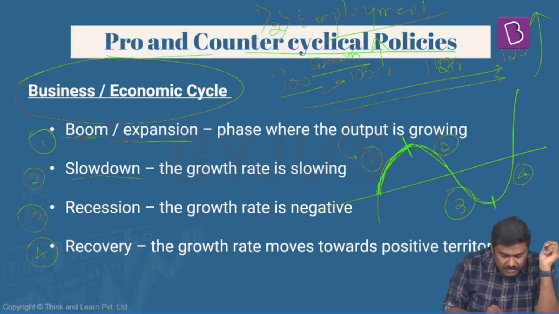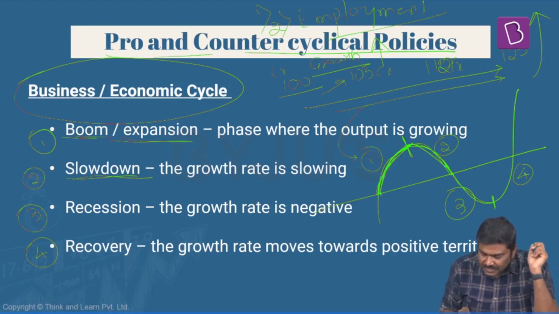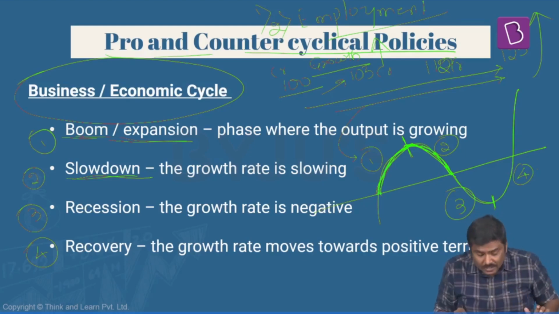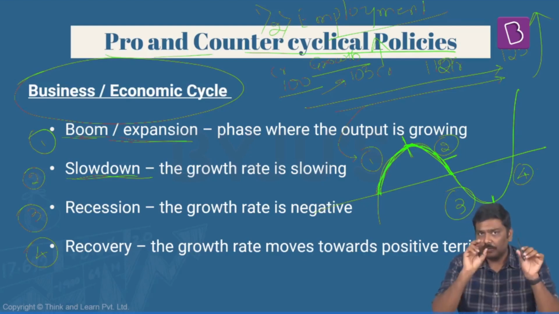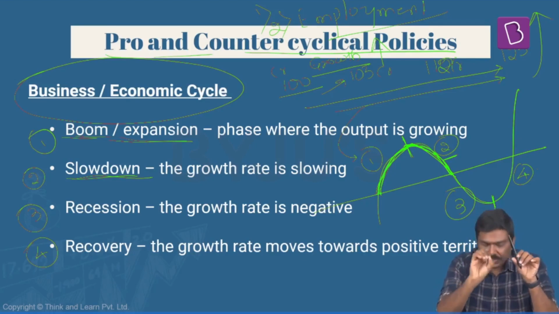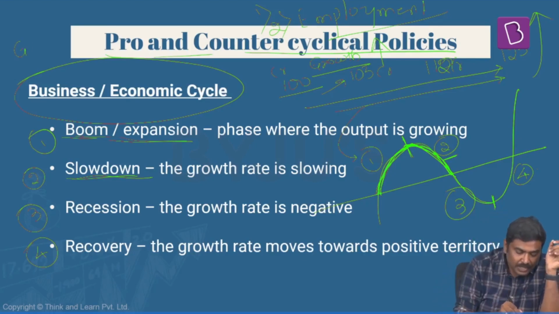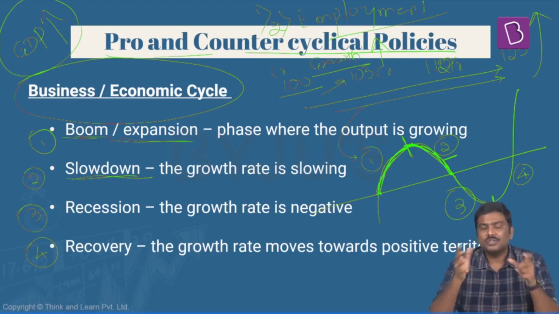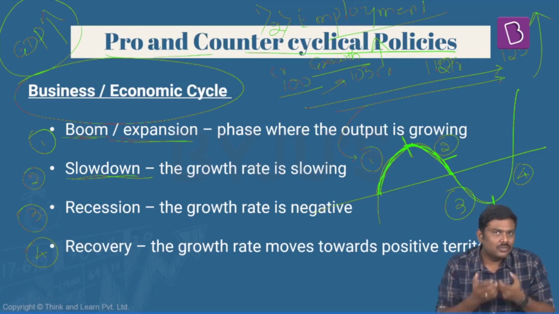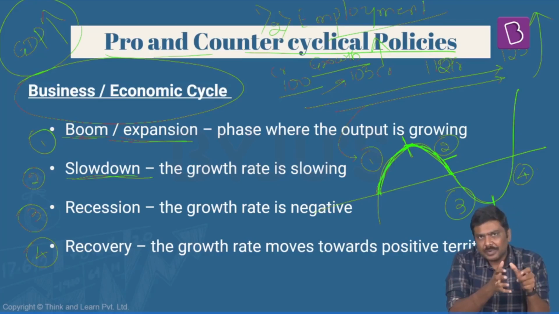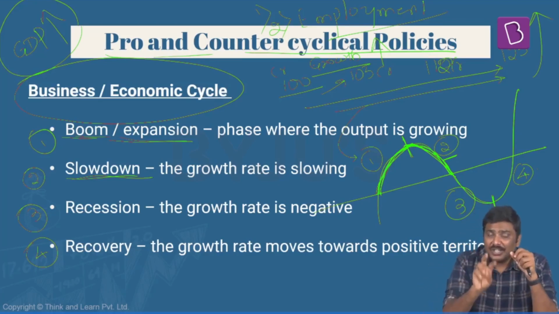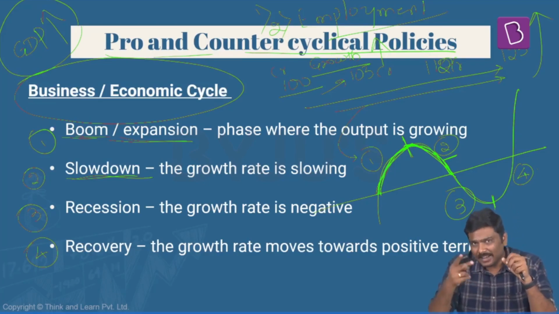The second stage is called the slowdown stage. You can see this declining trajectory of the cycle here. It is called the slowdown stage. Now follow this very carefully. Even during slowdown, the GDP is increasing. I repeat the statement: even during the slowdown, the GDP is increasing. Means what? The total market value of goods and services from one reference period to the next keeps on increasing. But the GDP growth rate keeps on declining like this.